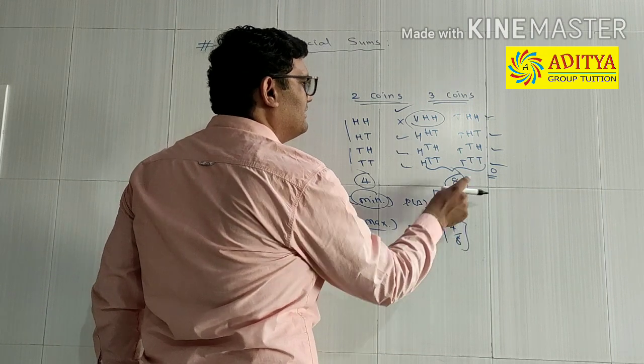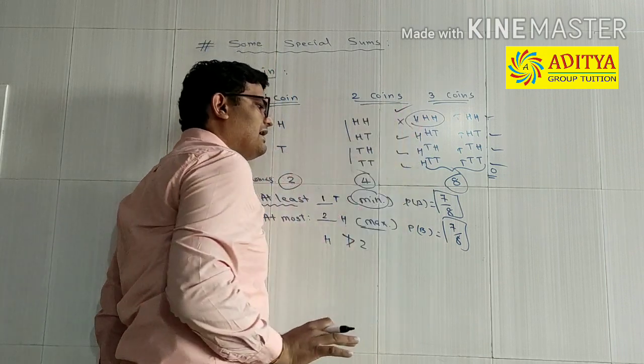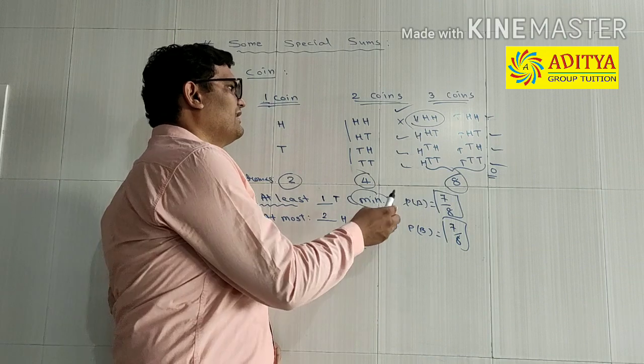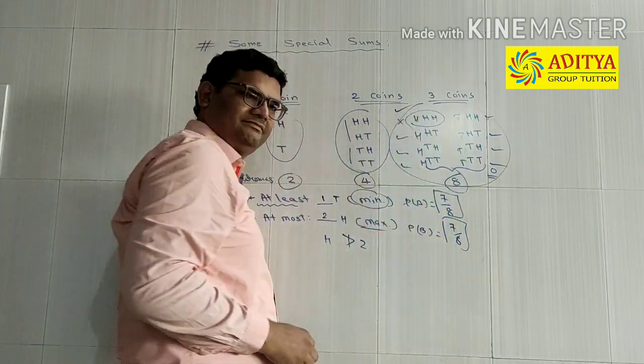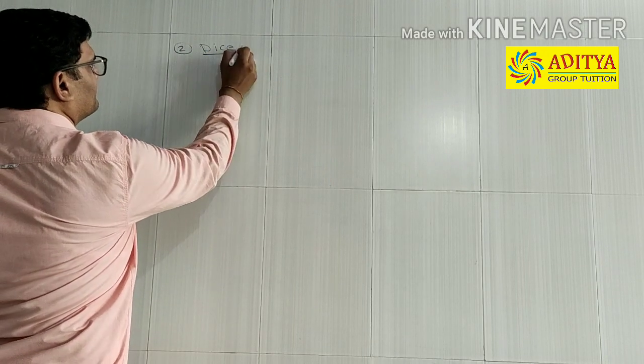There are 7 probable favorable outcomes: 1, 2, 3, 4, 5, 6, 7 out of 8. Okay. So these are very easy sums. So now you can find out the probability of any question asked to you. Okay. Next type is dice problems.